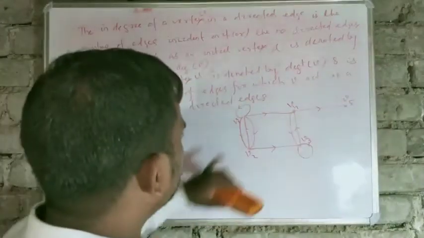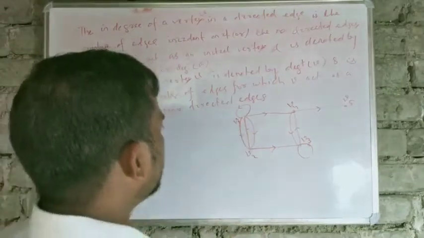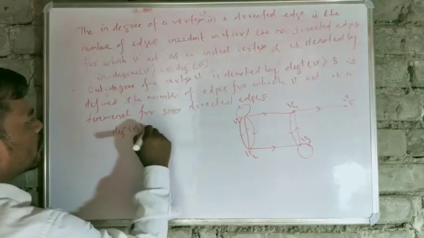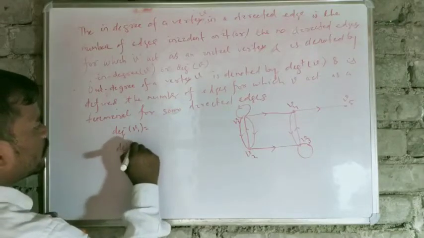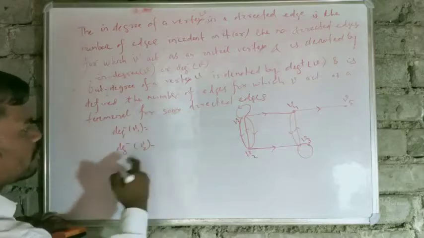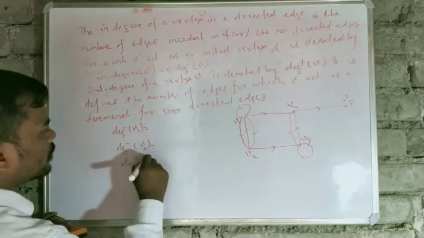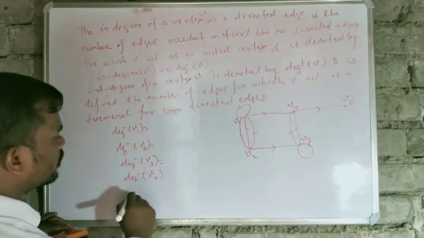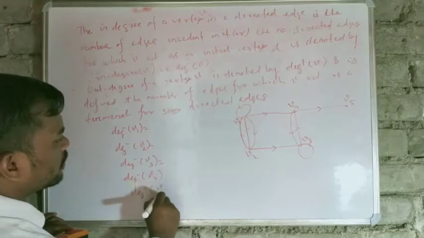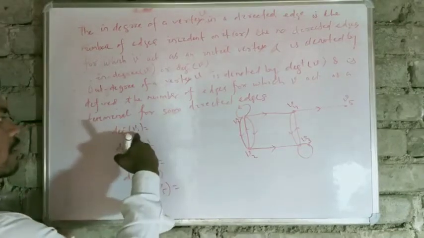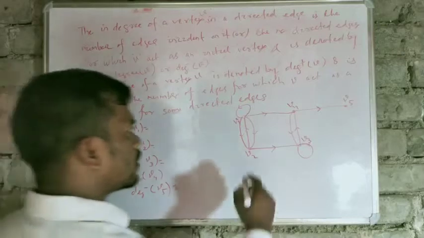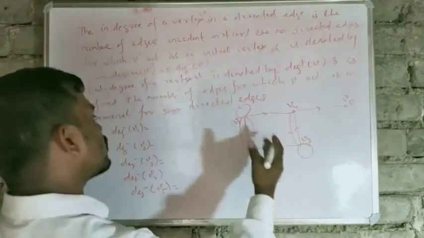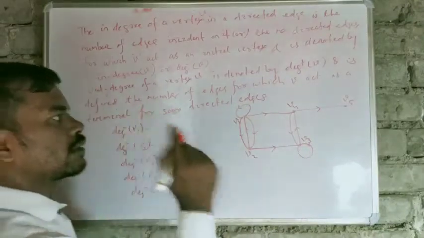What is the in degree of V1? That is, what is degree minus of V1, degree minus of V2, degree minus of V3, degree minus of V4, and degree minus of V5? So what is the in degree of V1? That means the number of edges for which V1 acts as an initial vertex.